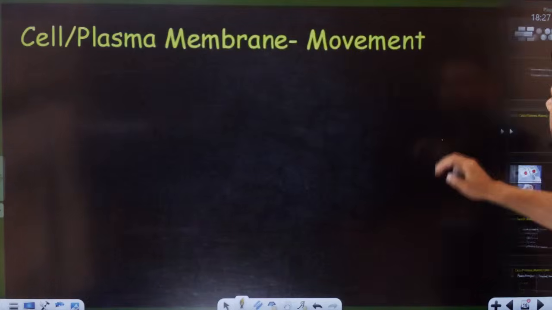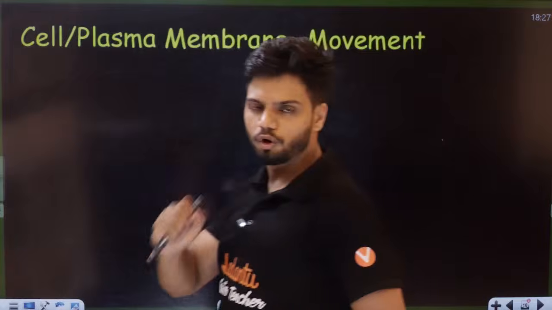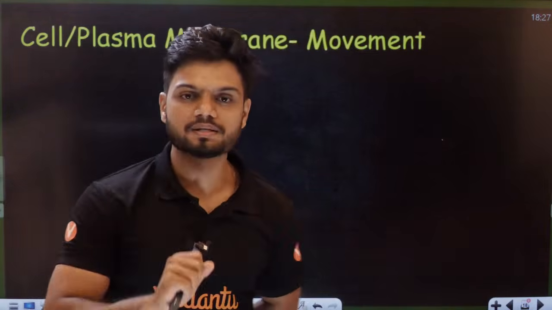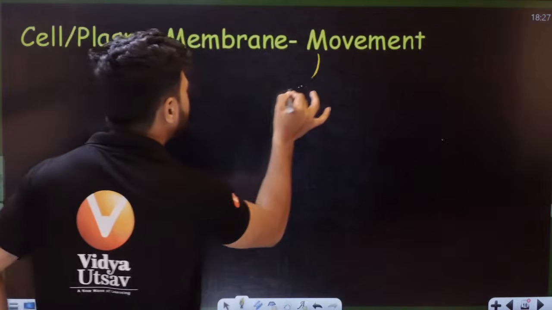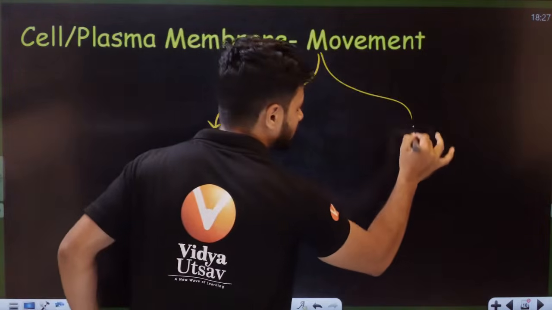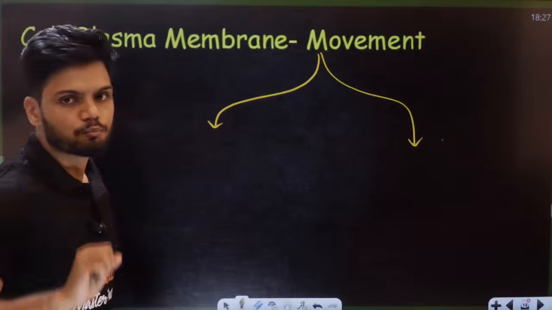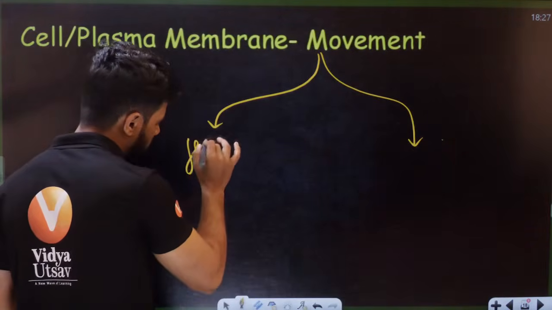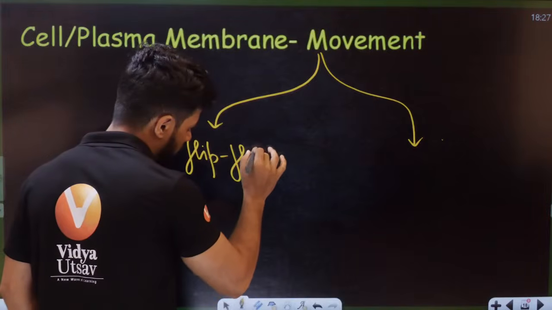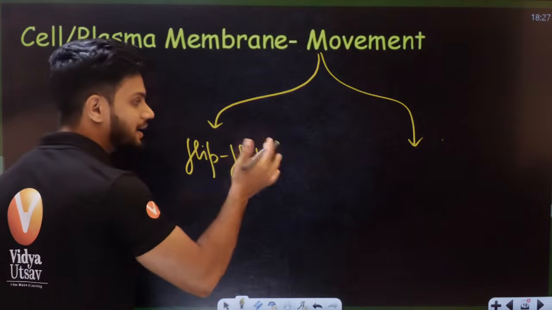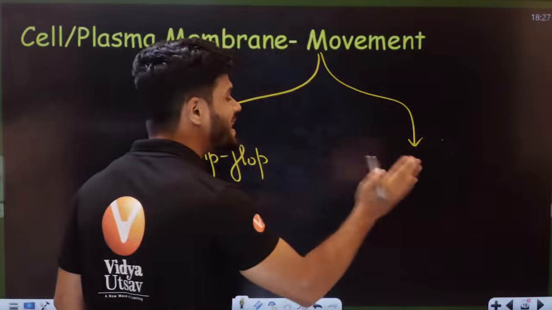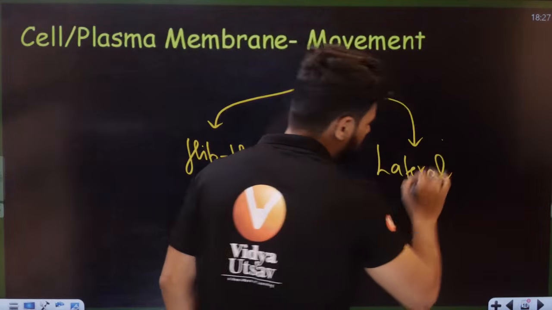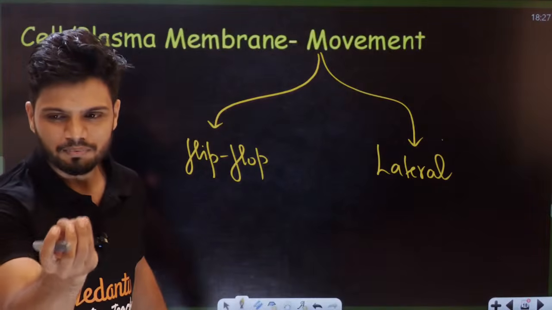Now, students, I told you all, we can find movement here. Actually, we can find two types of movements. One is called what, students? One is called flip-flop movement. The other one is called lateral movement. Students, very simple concept. Listen to me, all of you.